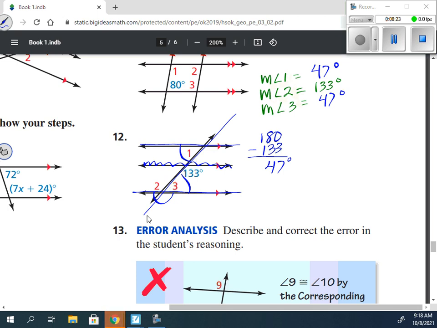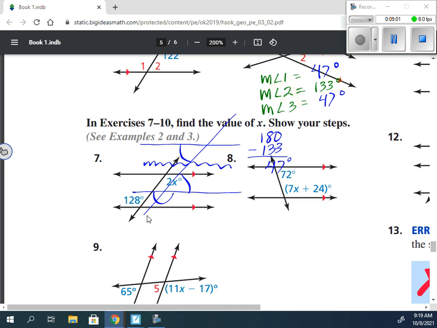Any other questions on this here? We found 1 because it's an alternate interior angle with angle 3. 2 and 133 are alternate interior. And 2 and 3 are supplementary. It's just using those. You can write it out if you want, but I'm not going to count off for it, because it just helps me better know that you understand it. Any questions on this here? Okay. We good with this here?